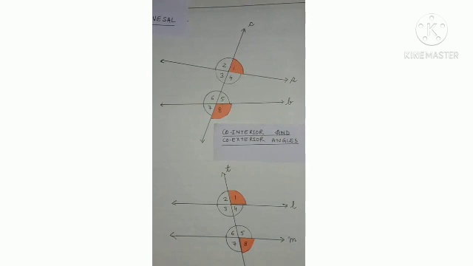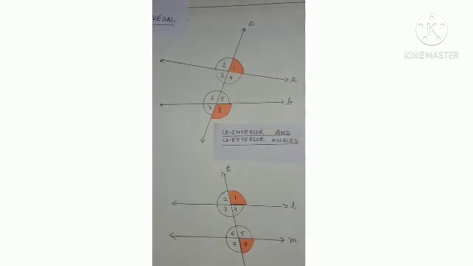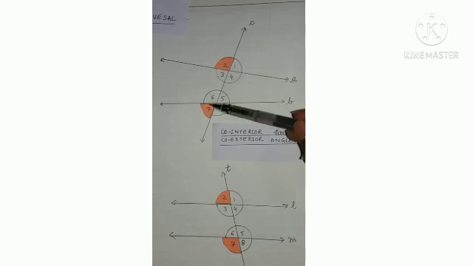Co-exterior angles: a pair of exterior angles on the same side of the transversal is called a pair of co-exterior angles. One pair is shown here, angle 1 and angle 8. The other pair of co-exterior angles is angle 2 and 7.